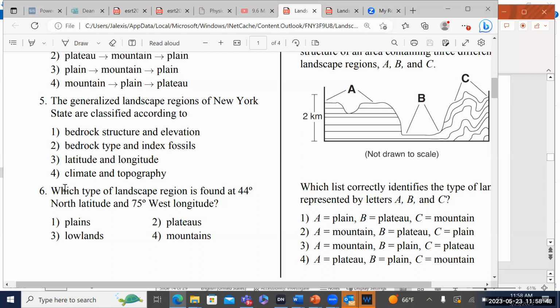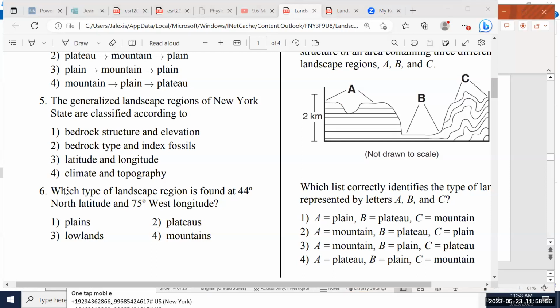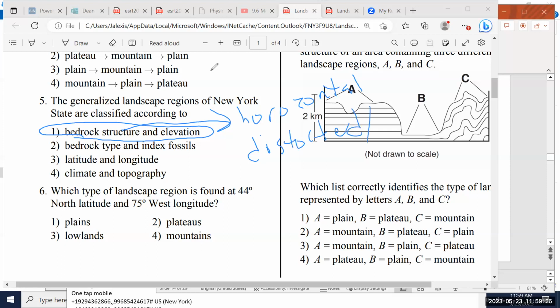So when we talk about the landscape regions, we're talking about plains, mountains, plateaus, right? Plains, mountains, plateau. And what distinguishes a plain from a mountain and a plateau is all about the structure they have and the elevation. When we're talking about the bedrock structure, we're talking about whether or not it's horizontal, forgive my spelling, right? Or distorted structure, right? Or wavy.